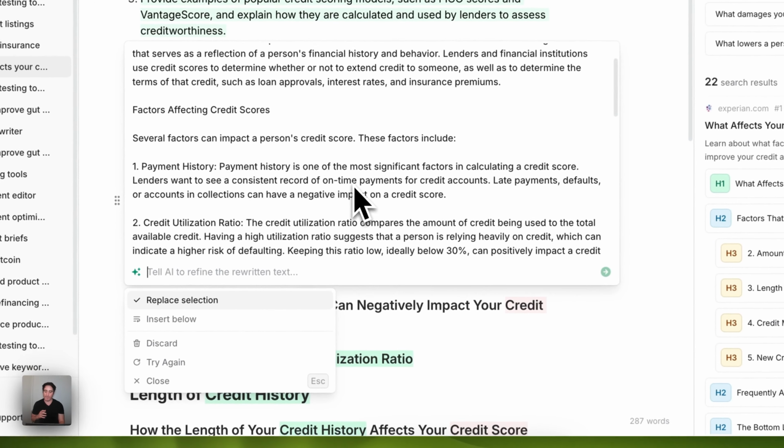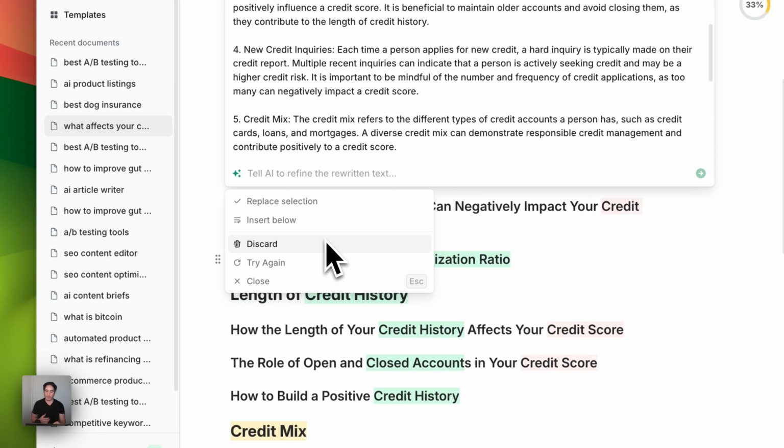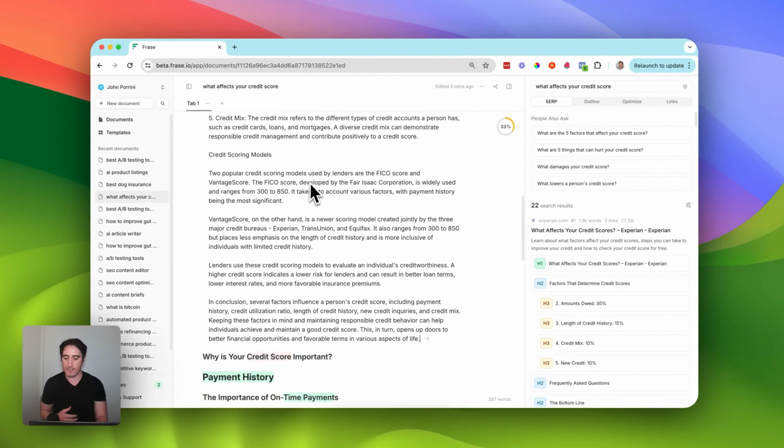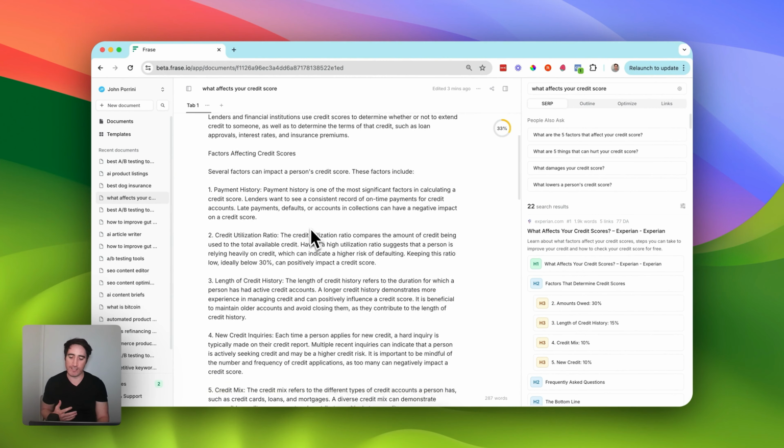So just like that, we now have a whole section based upon Phrase's recommendations. You can either try again if you would like Phrase to continue to improve the output, or you can replace the entire section. We'll just do that, and we'll add it in here. Now at this point, you could either stick with what you have, or you can continue to refine it.